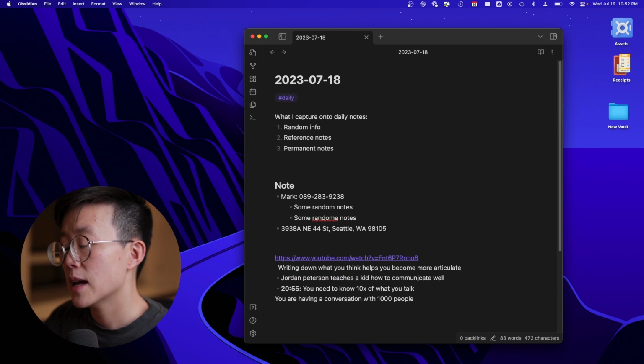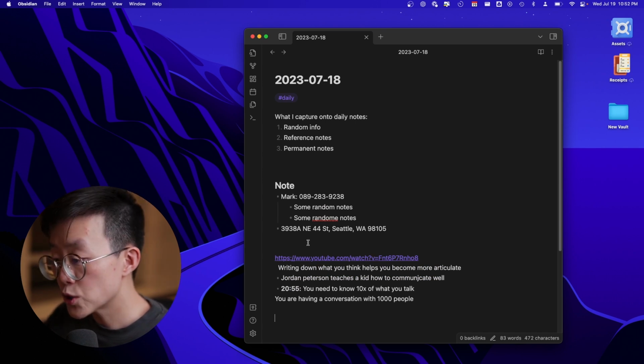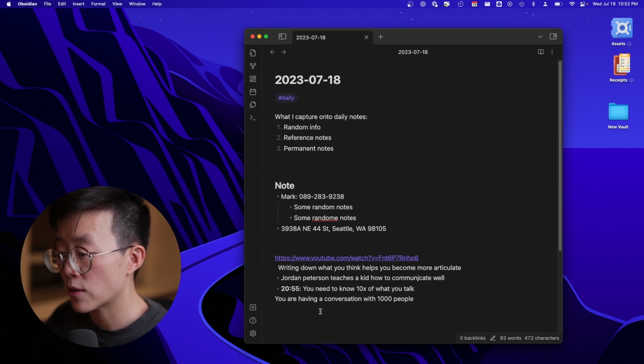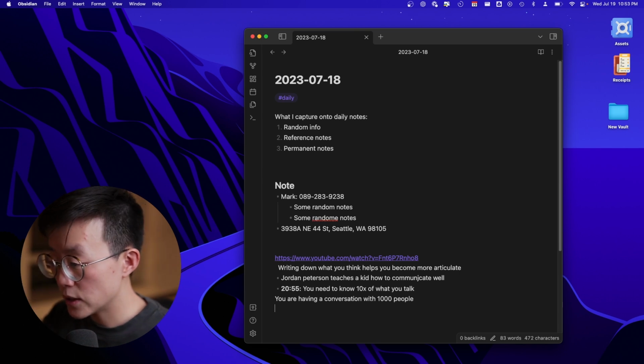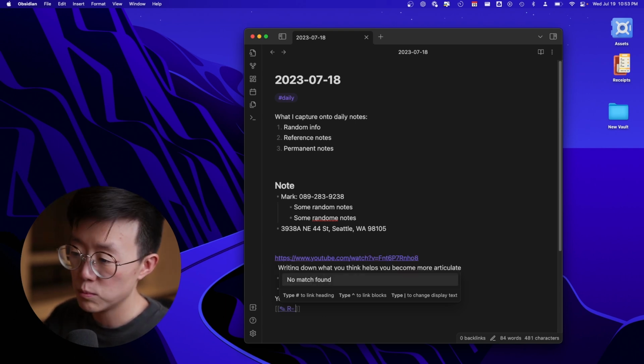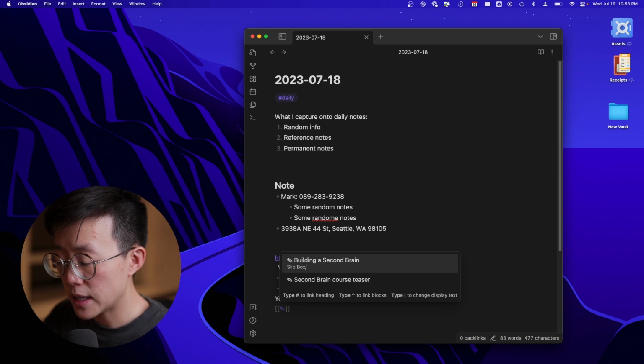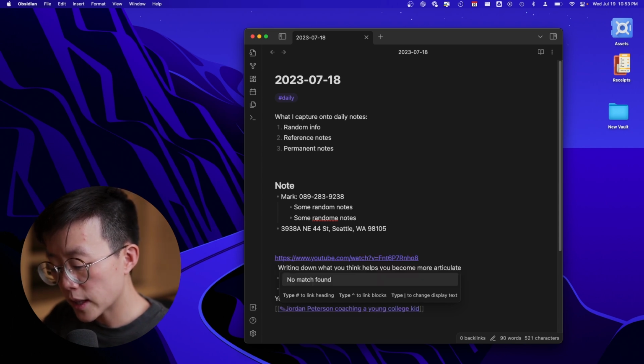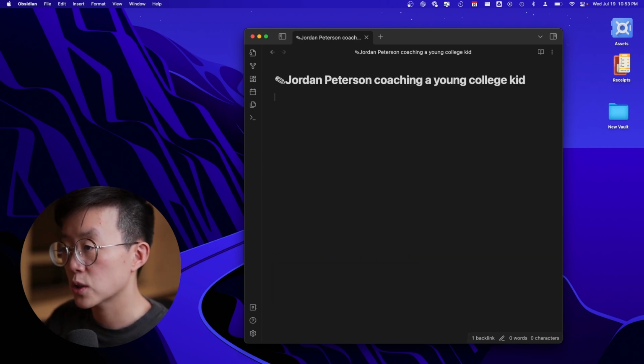But once I have time, normally at the end of each day, I would turn this information into a reference note. To create a note, I do double brackets, adding the reference note emoji, but for you, if you want to do R, that would work too. Then I can just type the name of the note. Once you're ready, you can hit Option Enter in order to create a note.